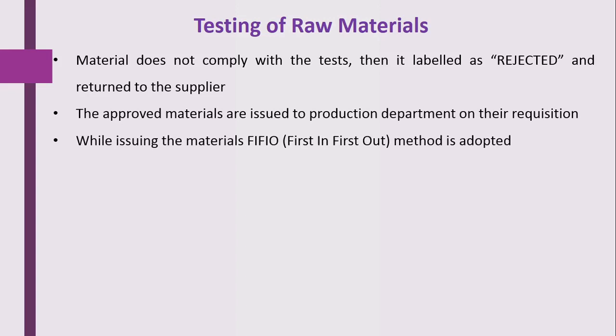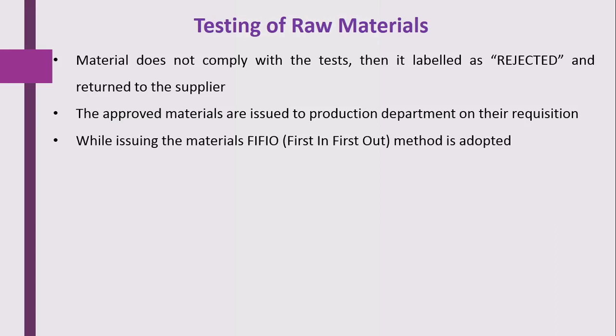As I told, only approved materials are issued to the production department on their requisition. Only that much quantity is provided to the production department as they need, depending on the batch manufacturing record.